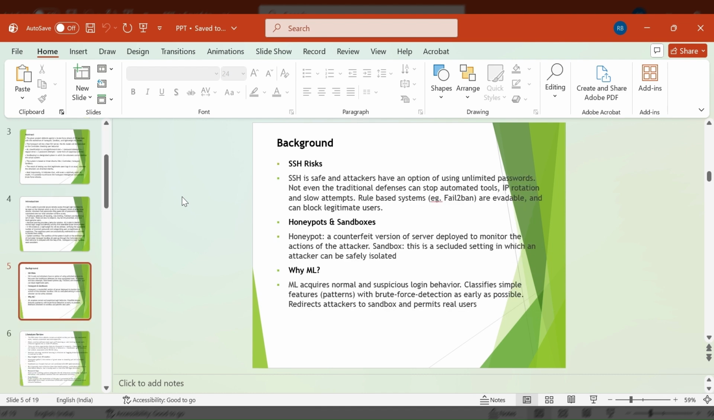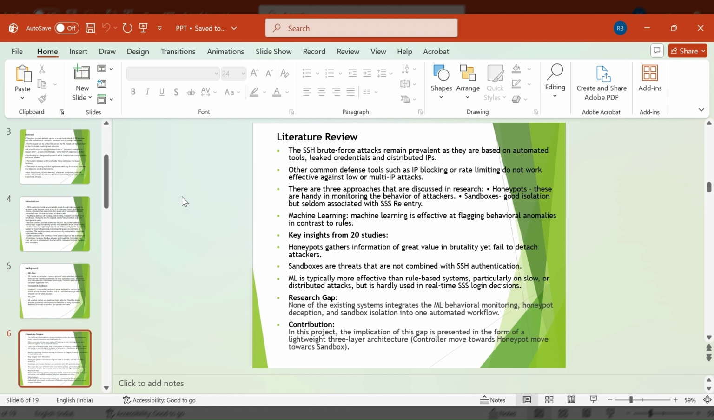SSH encryption is strong, but the login system allows unlimited password attempts. Attackers use automated tools, bots, and leaked credentials to attack SSH. A honeypot looks like a real server to attackers. A sandbox is an isolated system used to trap attackers safely. Machine learning learns the difference between normal user behavior and brute force attacker behavior.